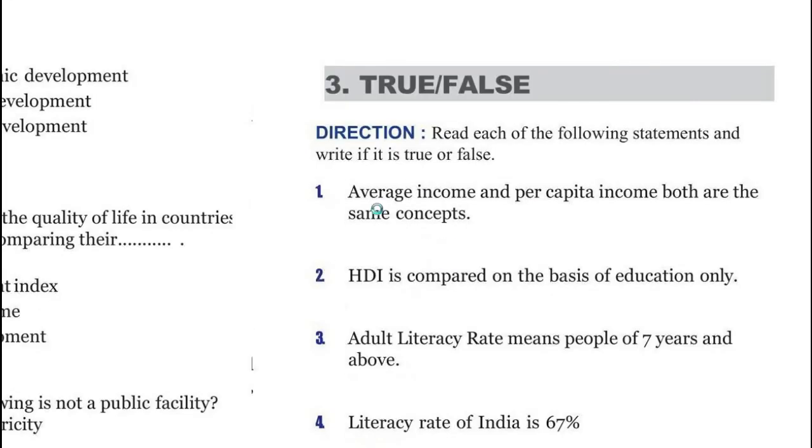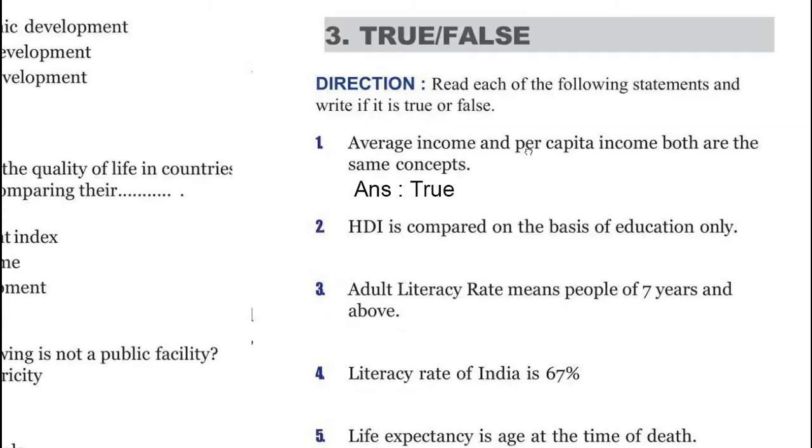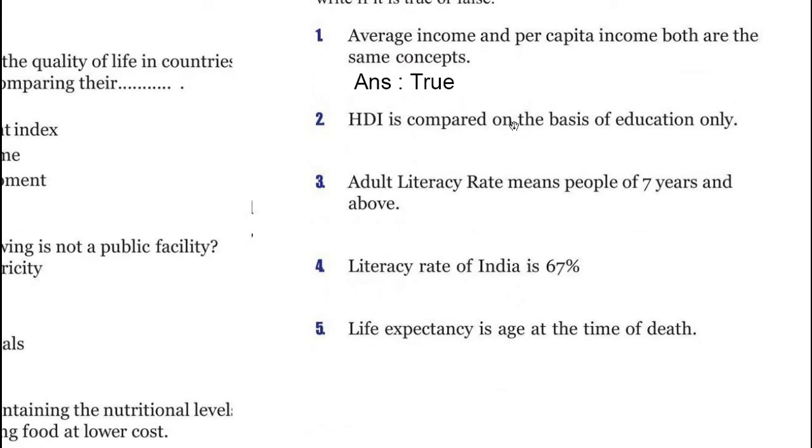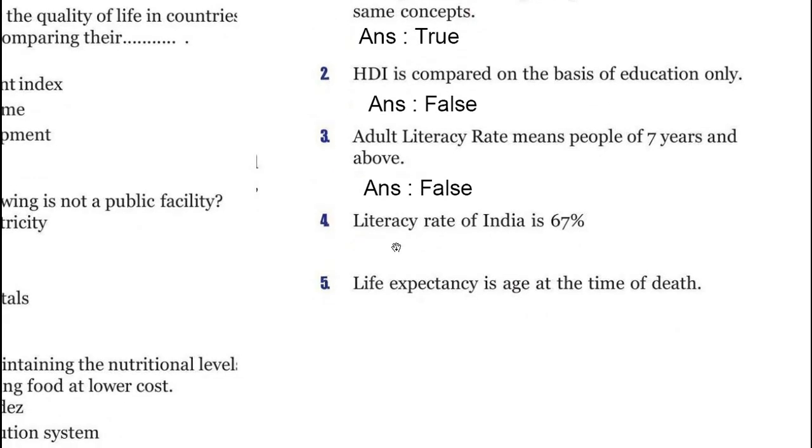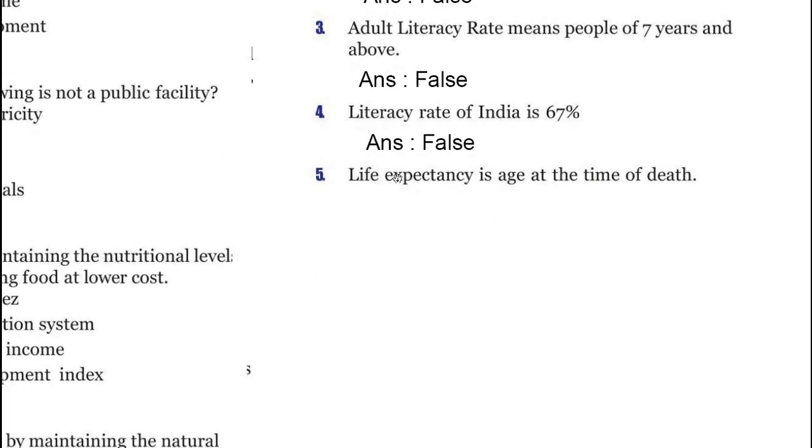Now true and false questions. Average income and per capita income both are the same concepts. True. HDI is compared on the basis of education only. It is false. Adult literacy rate means people of 7 years and above. It is also false. Now question 4. Literacy rate of India is 67%. It's false. Just write down in the comment section the correct one.